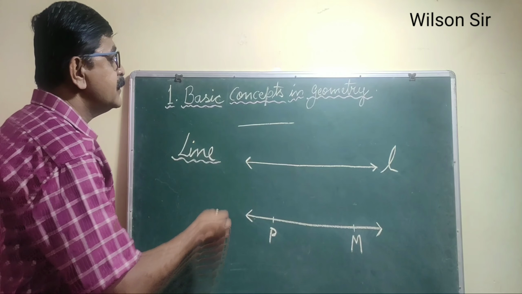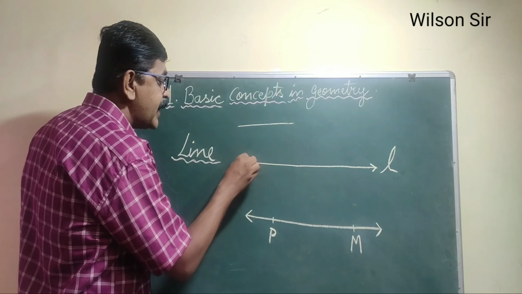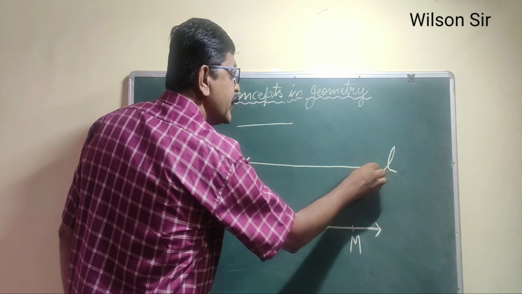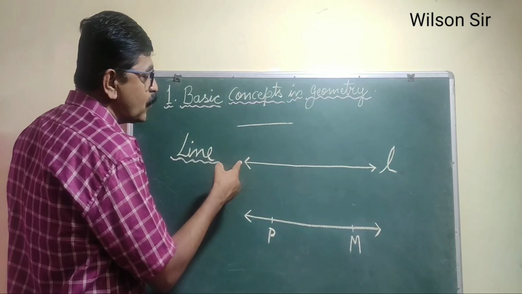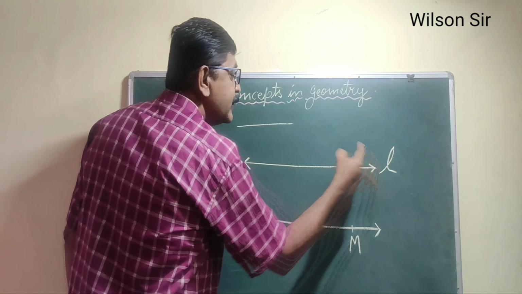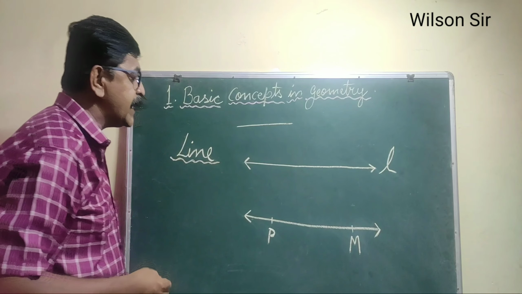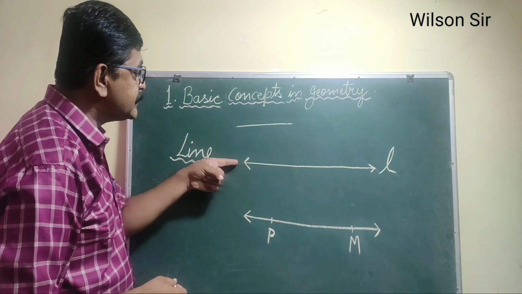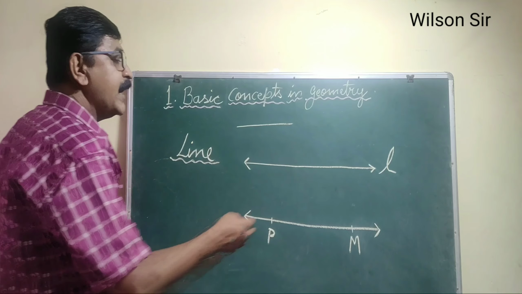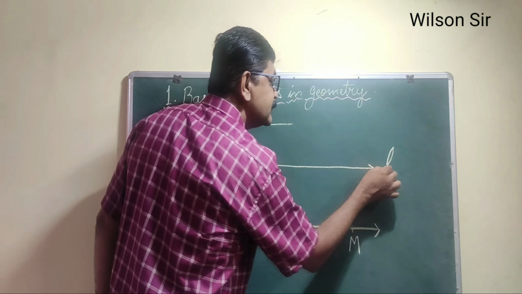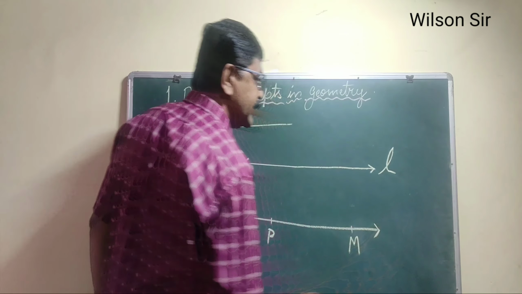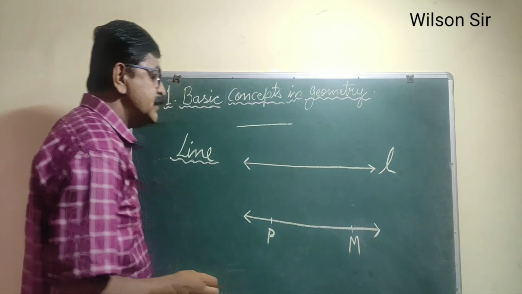So whenever a line has two arrowheads, what is the meaning of the arrowheads? The arrowheads mean that the line extends in this direction, and this arrowhead shows that the line extends in that direction. So the extension of the line is indefinite.